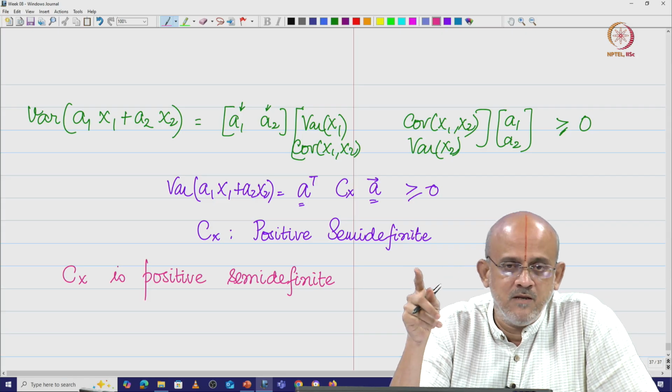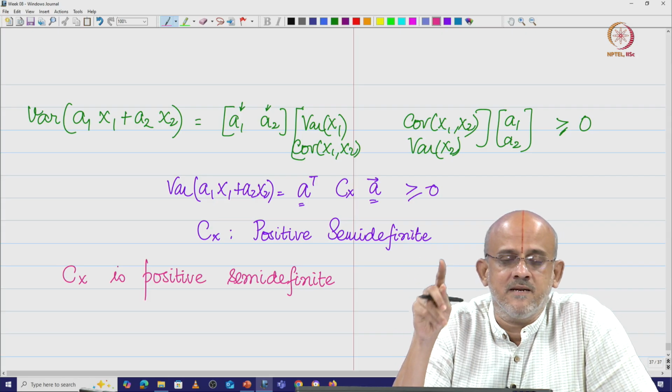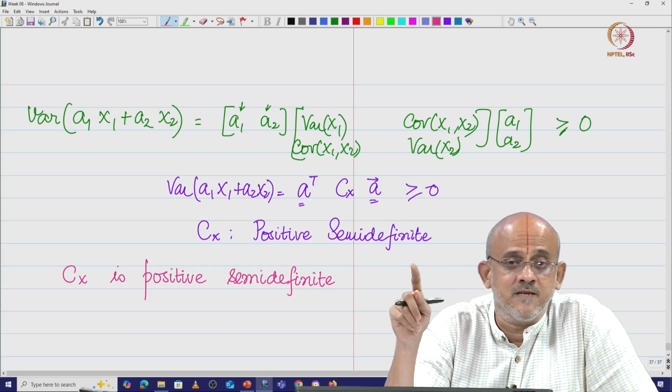When all the eigenvalues of the matrix are greater than 0, we called that real symmetric matrix positive definite.